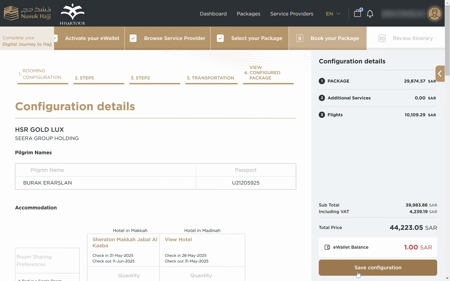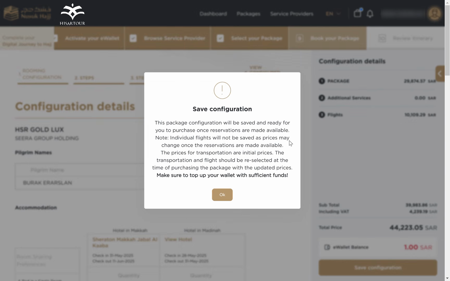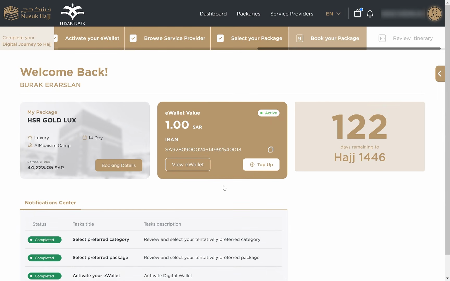Instead of save configuration, it is going to say checkout. Once you click on checkout, the screen is going to ask you to confirm the checkout, yes, and then you will be able to buy the package within seconds. So this is how it is going to be when the system is available for sales, inshallah.